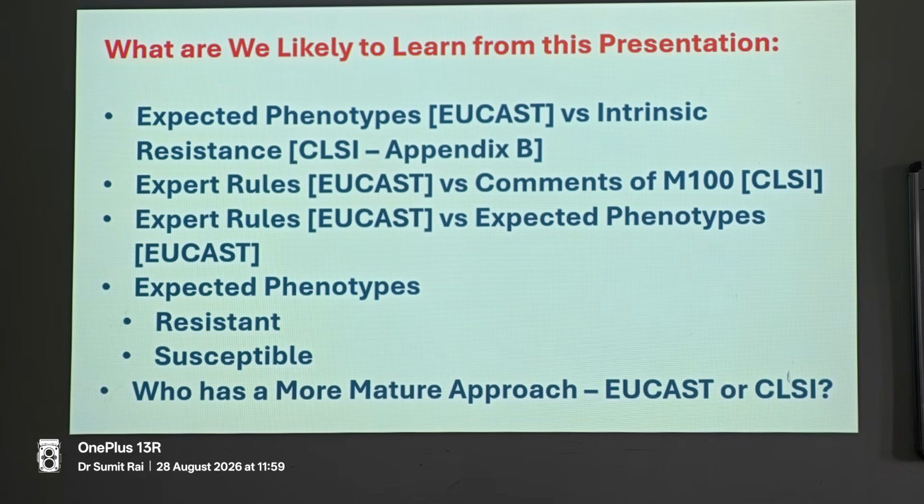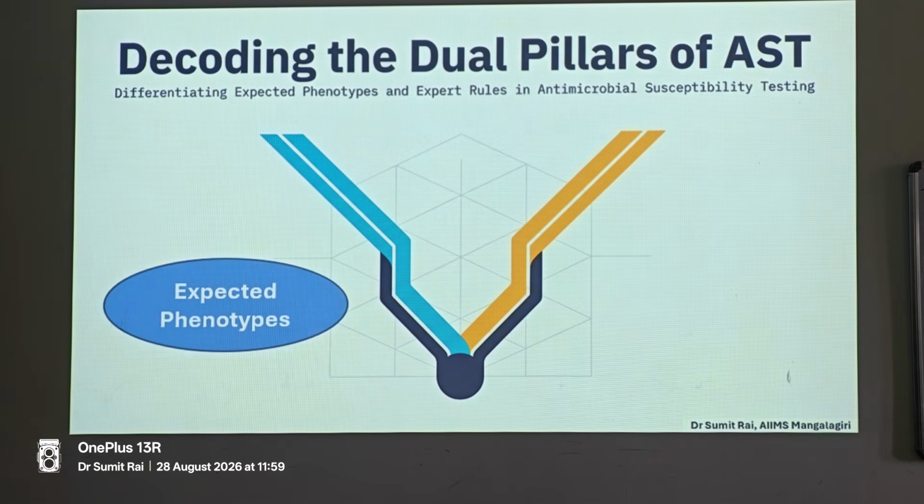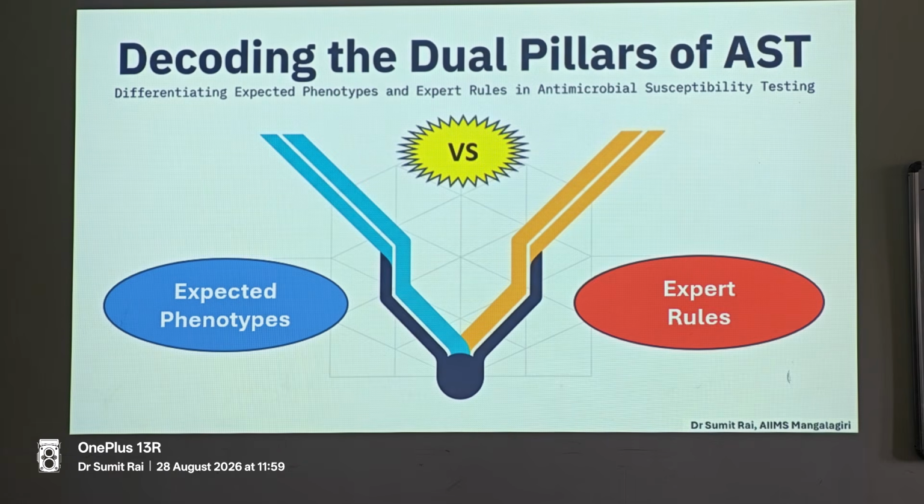And if you see, there is a very clear approach in EUCAST as compared to CLSI. Personally I feel that yes, you might be using CLSI breakpoints, but the expert rules and the expected phenotypes can be followed from EUCAST also. So what is the difference between the expected phenotypes and your expert rules? What does it really mean? Are they both the same thing, or are they overlapping, or do you use one for the implementation of the other?